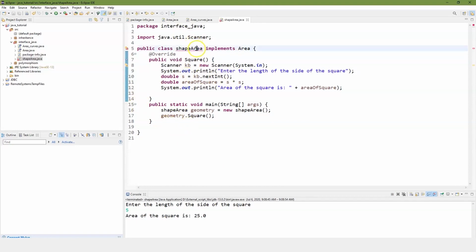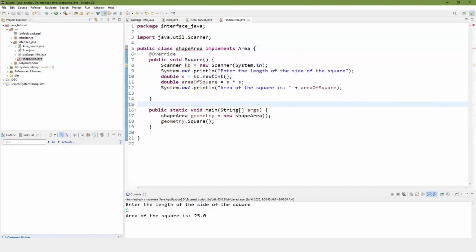But I want you to look up here. It still says, this still has an error. It still says, hey, you're missing the stuff in here. You don't have all the pieces you're supposed to have in here. So if we're missing the pieces in the implements of area, we need to go ahead and put those in.